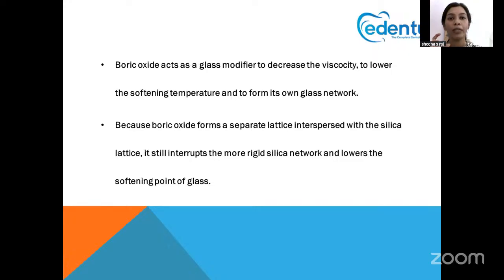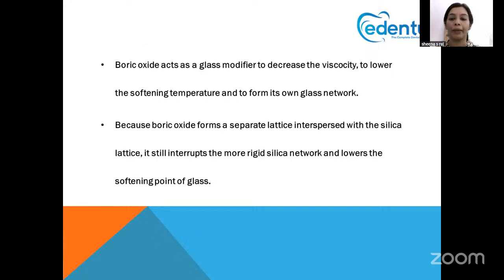That is a very important property of boric oxide because it forms its own glass network and does not join or culminate with the remaining glass structure. Because boric oxide forms a separate lattice interspersed with the silica lattice, it interrupts the more rigid silica network and lowers the softening point of the glass. So these are the important points to keep in mind. They decrease viscosity; that is the key point whenever boric oxide is added to ceramic.